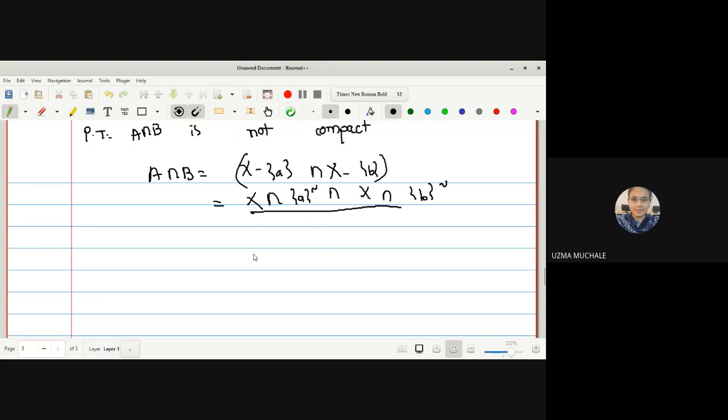So we can apply the associative law, distributive law, and we can take X intersection with A complement intersection with B complement. Correct? So what I can say is X intersection with the complement of A union B. So I can write this set as X minus A union B.